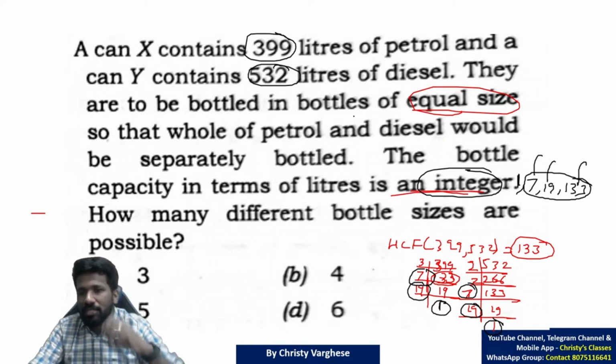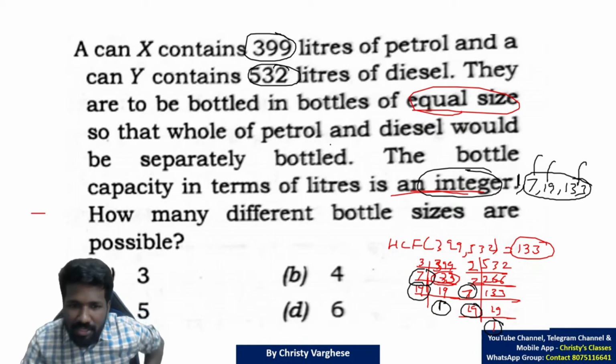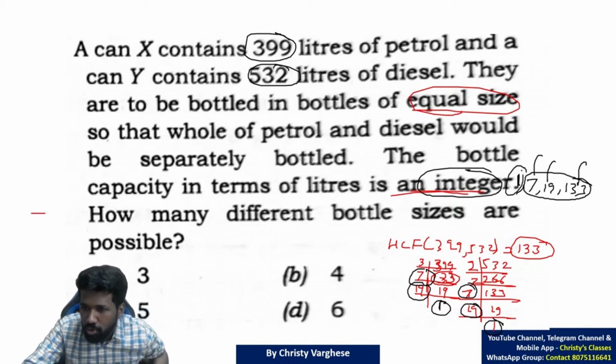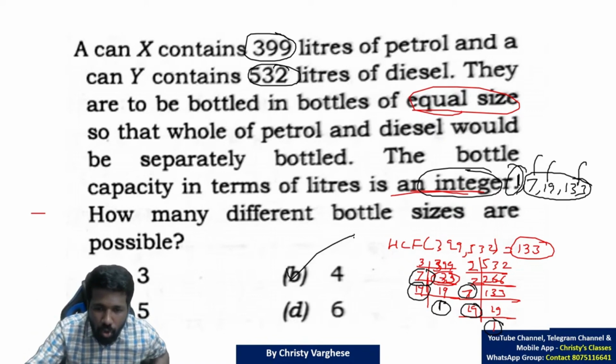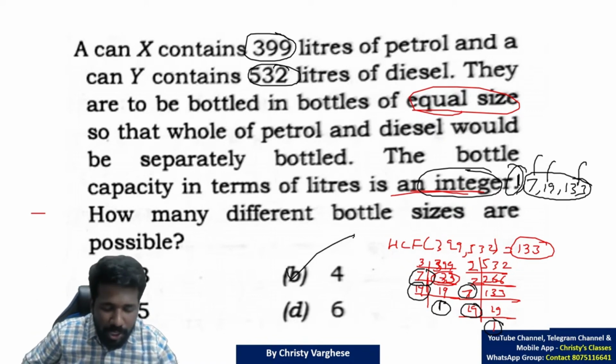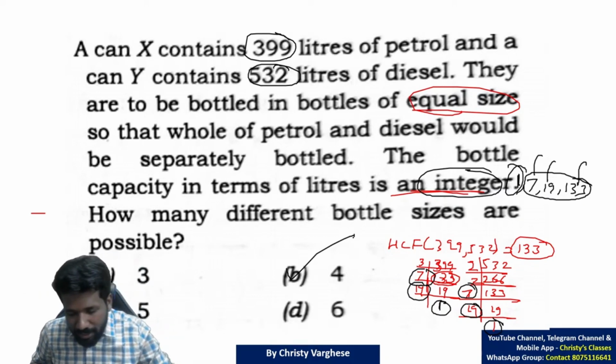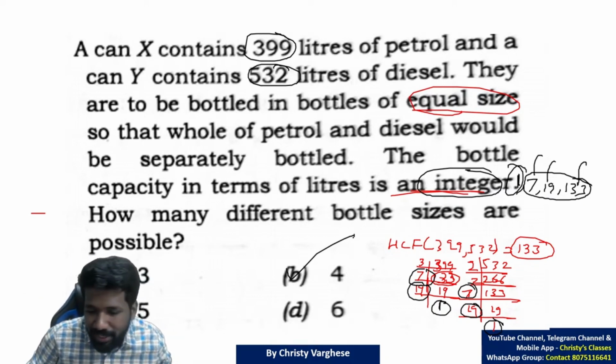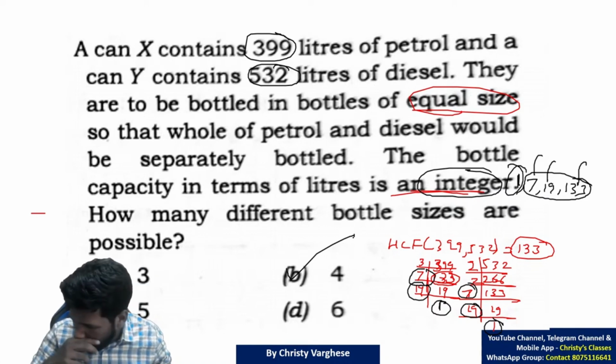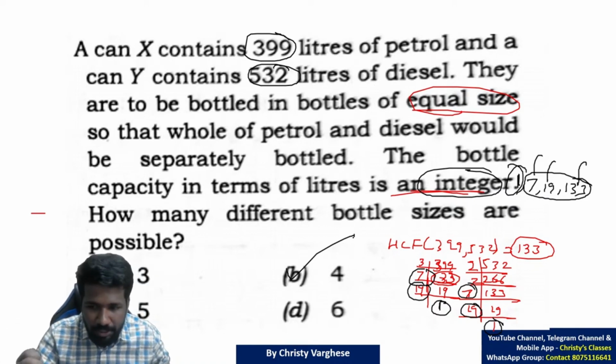That is equal size itself, and petrol bottle same size itself. That means 1 should also be considered. Don't neglect it. So option B is the answer, not option A. All of you understood? Not only highest common factor, other common factors are also needed. That's why I told you highest common factor is not enough to solve this question.